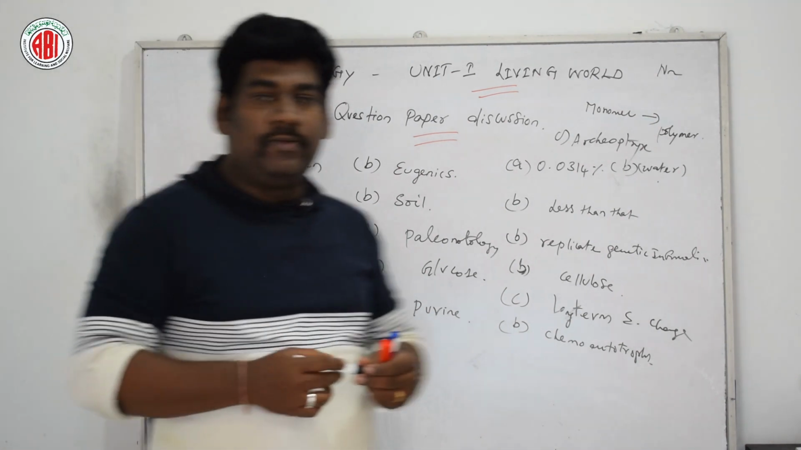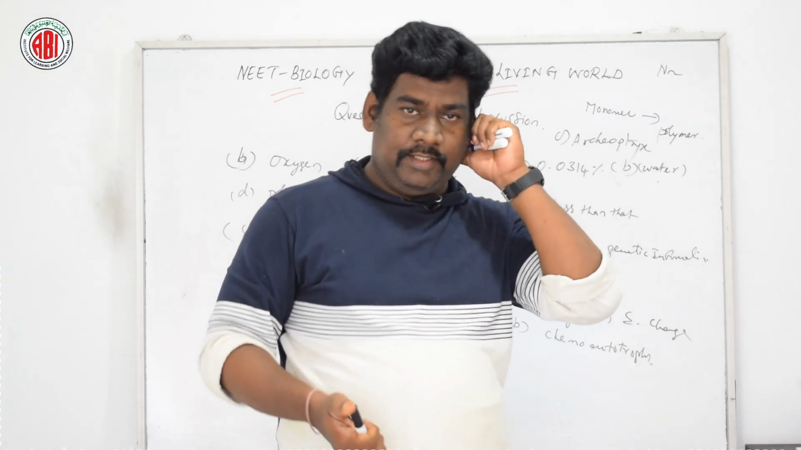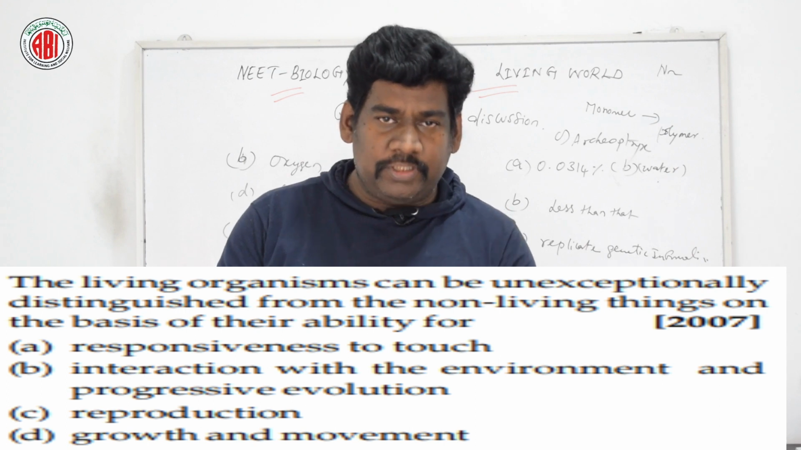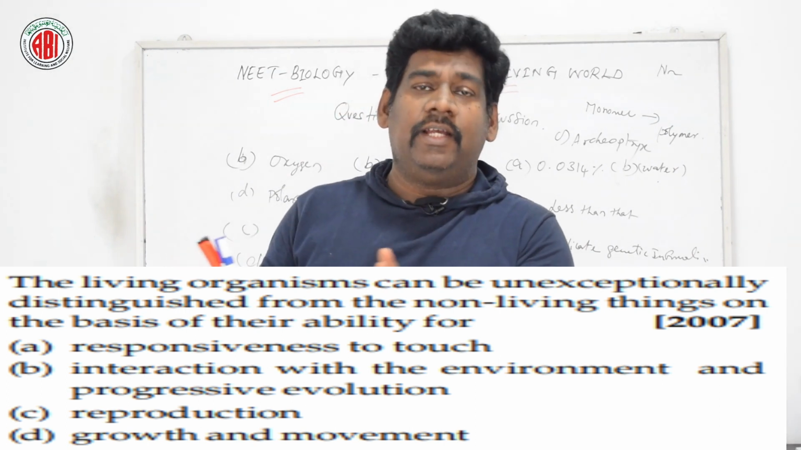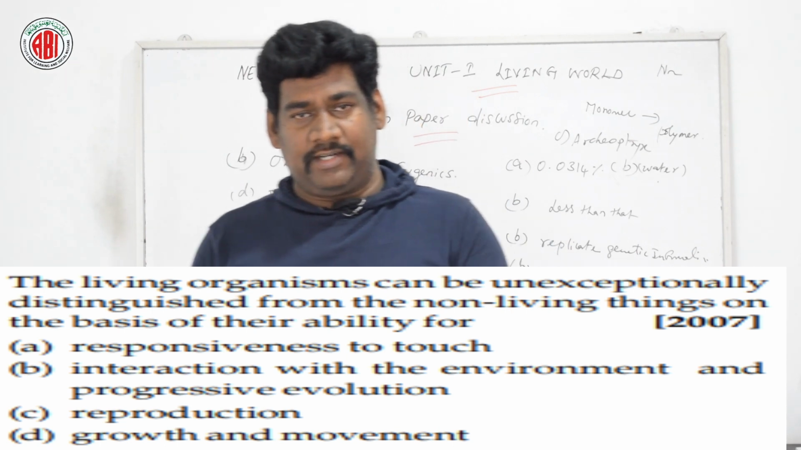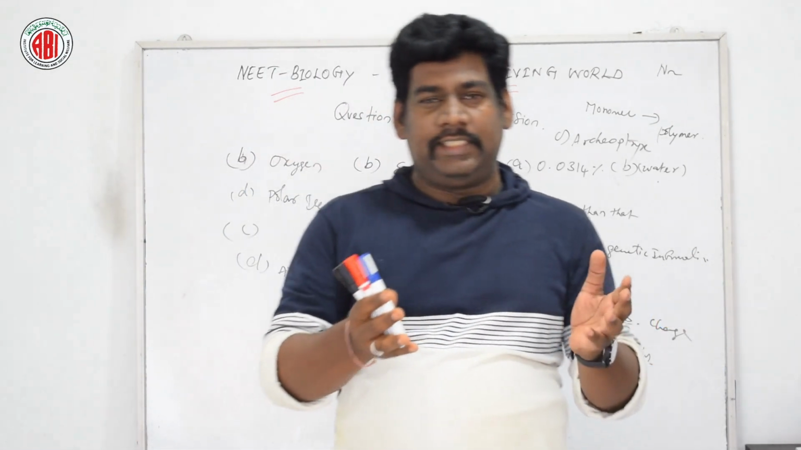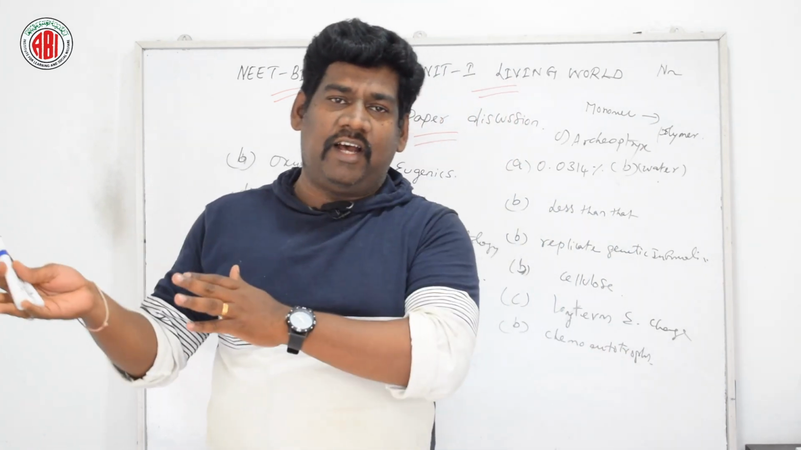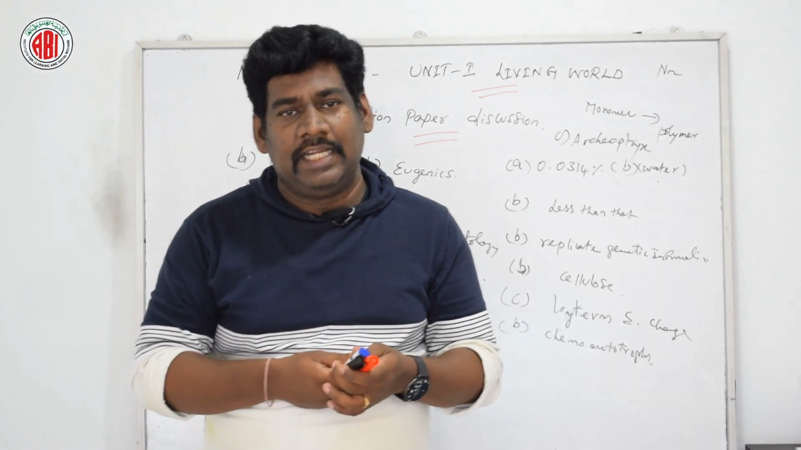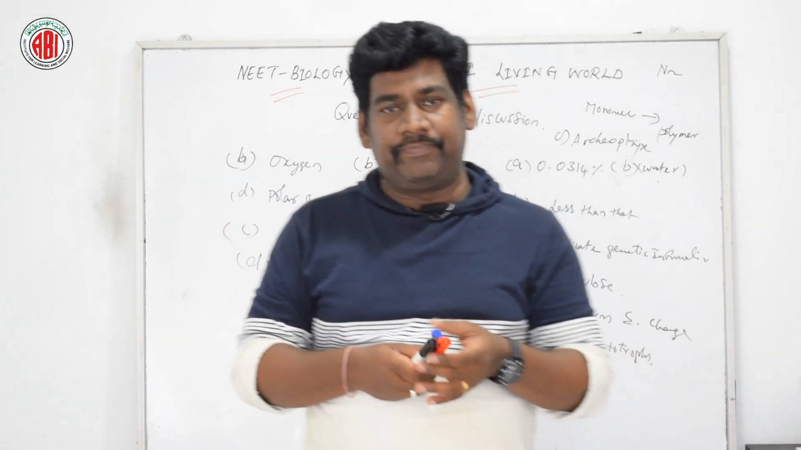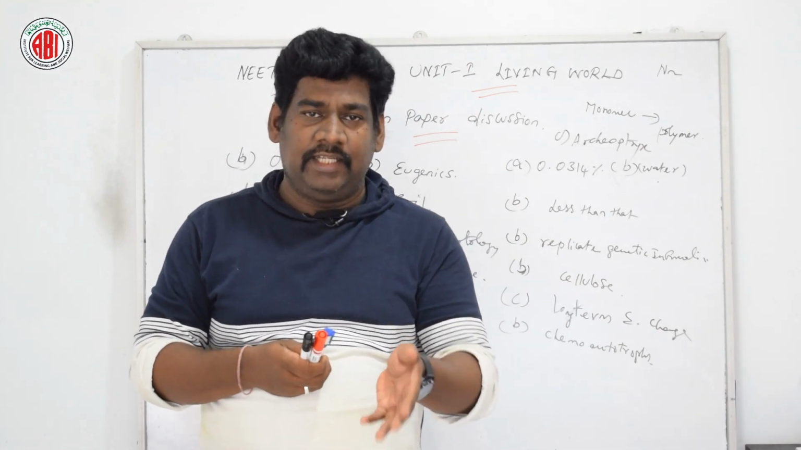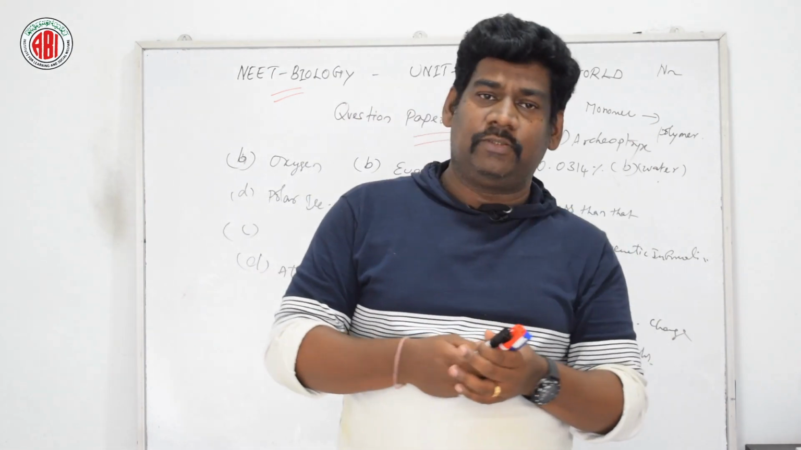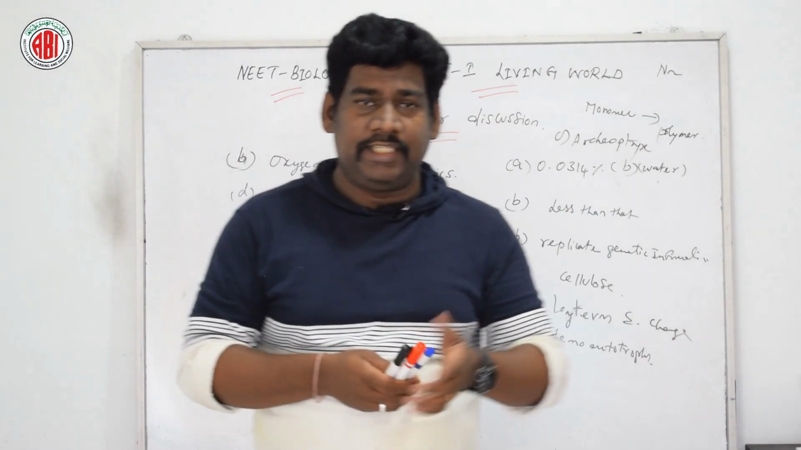Now let us go for the next question. The living organisms can be unexceptionally distinguished from non-living organisms based on their ability for. How are these living organisms unexceptionally distinguished from the non-living? Here are four different options given: responsiveness to touch, interaction with the environment, progressive evolution, growth and movement. So the right answer for this question is reproduction.